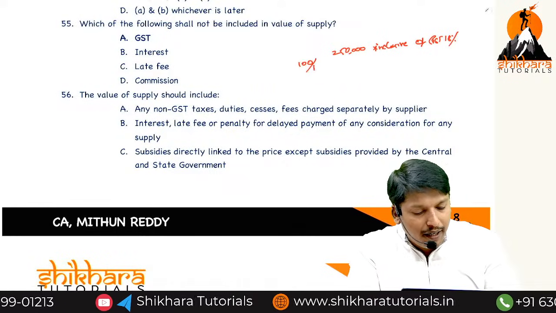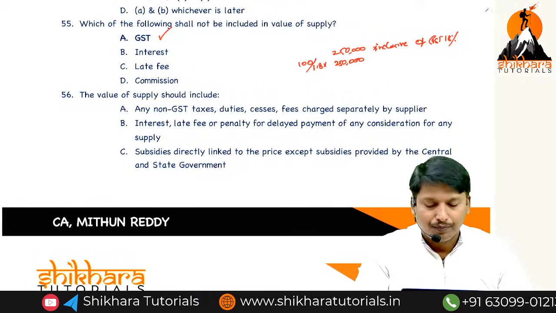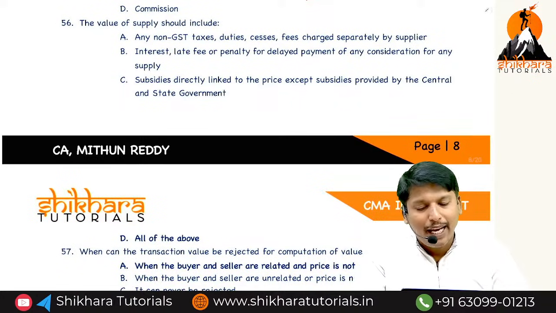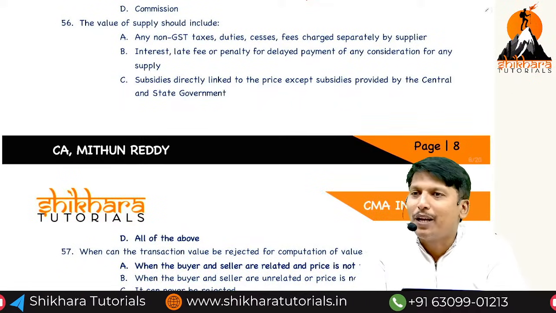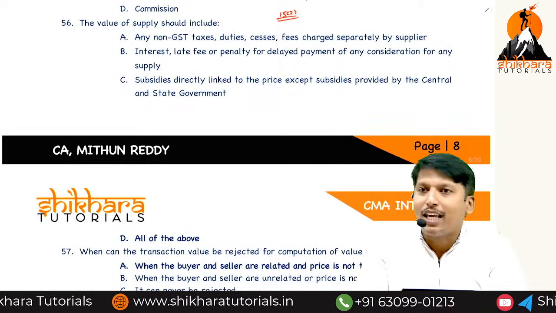100 divided by 118 into 2,50,000. The value of supply includes, what is the value of supply? It includes 15(2). Yes, there are 5 clauses.